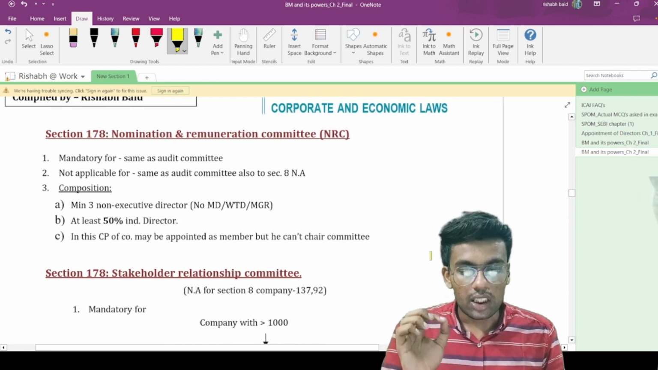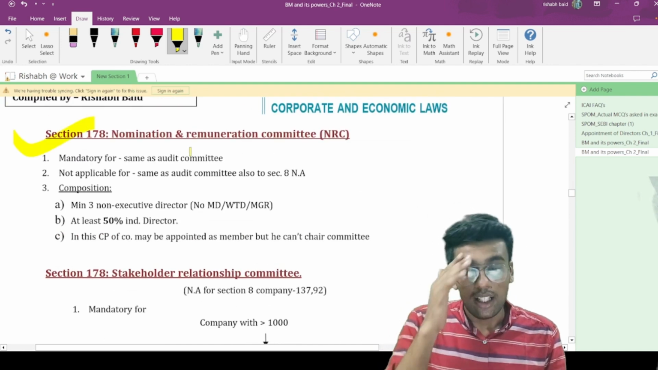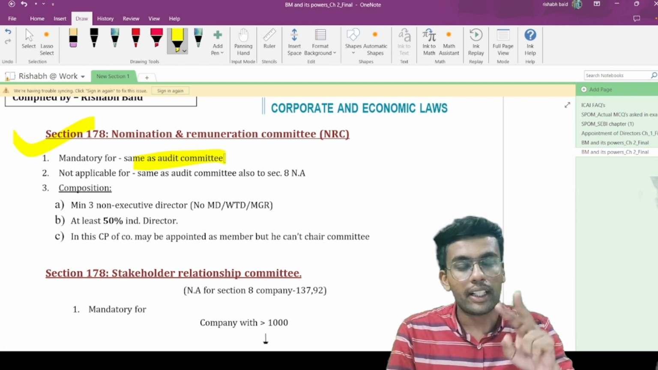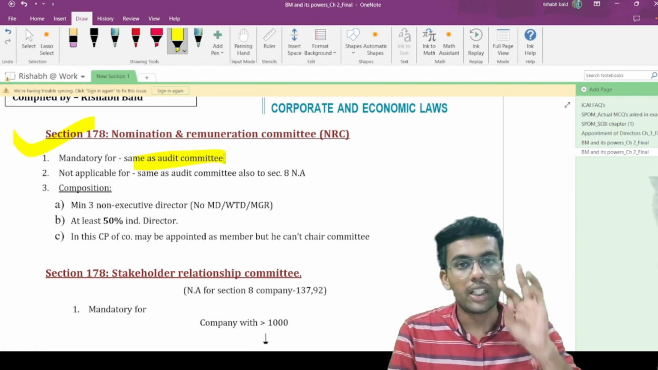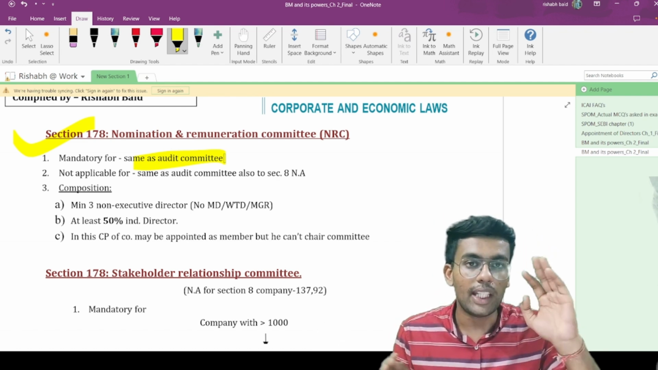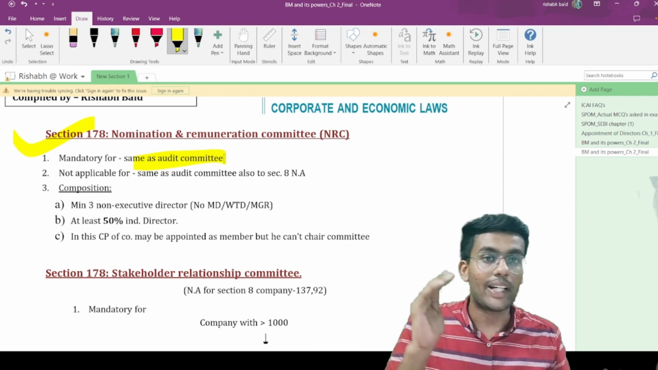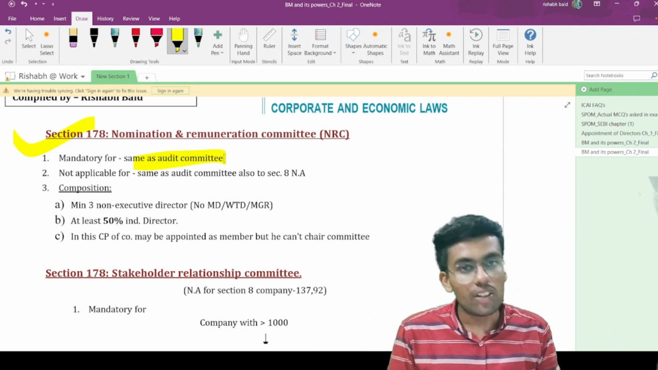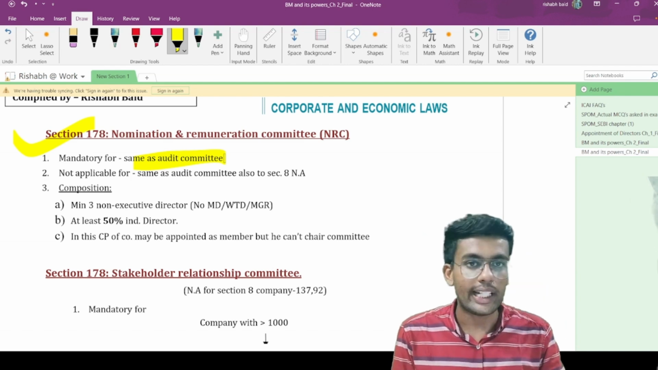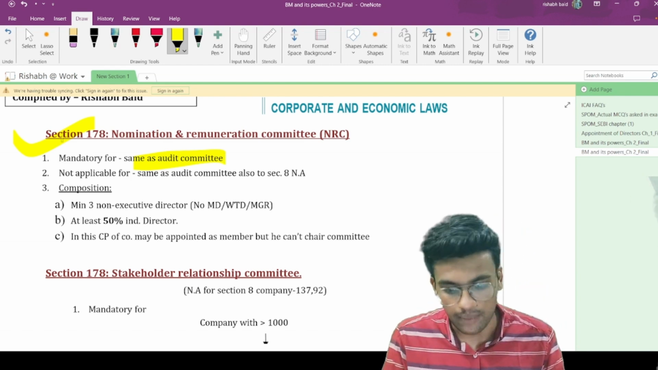Section 178 talks about nomination and remuneration committee. So it is mandatory, same as audit committee. Whatever we learned in audit committee, independent directors, and nomination and remuneration committee, all the three committees have the same requirement, that is listed company and every public company having paid up capital of 10 crore or more, turnover of 100 crore or more, loan, borrowing, debentures, deposits more than 50 crore during the previous year.